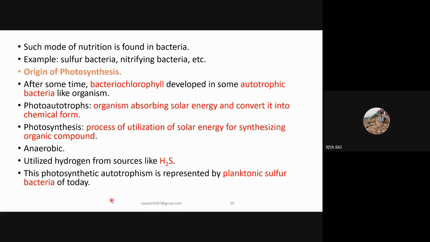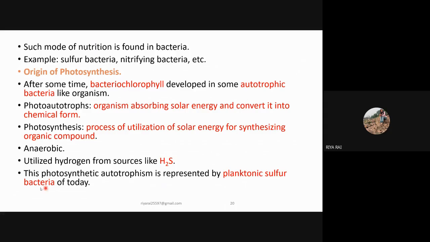The origin of photosynthesis: the bacteria chlorophyll, or the chlorophyll which is present in bacteria, developed in some autotrophic bacteria-like organisms, that is, the bacteria which can carry out the synthesis of their own food. They are known as photoautotrophs. These are the organisms which absorb solar energy and convert it into chemical form, that is, they prepare their own food. Photosynthesis is the process of utilization of solar energy for synthesizing organic compounds, that is, conversion of solar energy into chemical form.